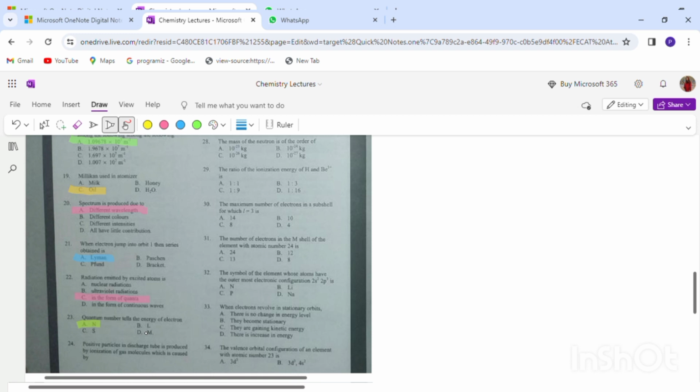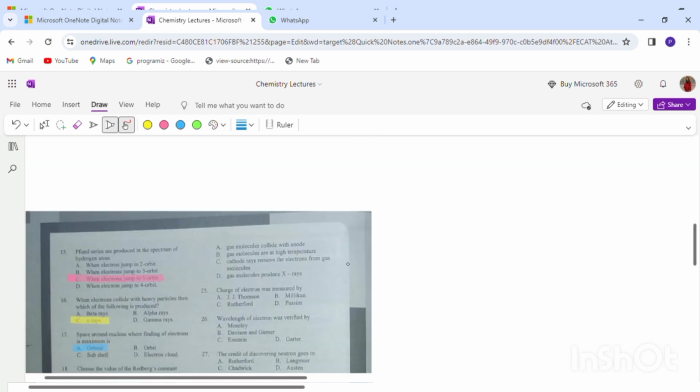Positive particle in discharge tube is produced by ionization of gas. That we already know, when gas is ionized in the discharge tube by the cathode rays. So we have already got our answer. Gas molecule collide with anode? No, of course. Gas molecule at high temperature? No. Cathode rays remove the electron from gas molecule? Yes, this is the right option. So our correct option is C.